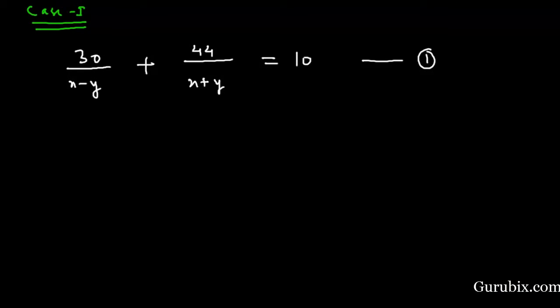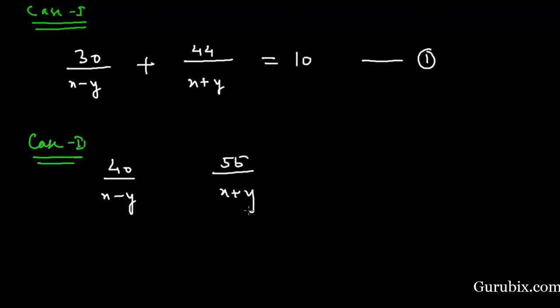And now we shall move to case 2. In case 2, we are given that the boat goes 40 km upstream and 55 km downstream in 13 hours. So we shall add these two times. This is our equation number 2.